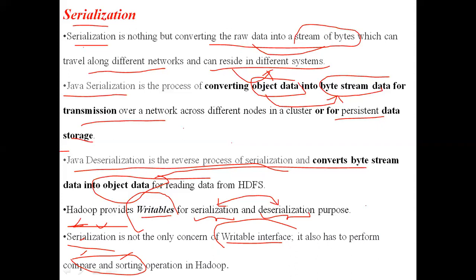One advantage is for transferring the object data through the network to other machines, or for permanent storage of the object data. Those are the two uses of serialization. We have to remember this definition.